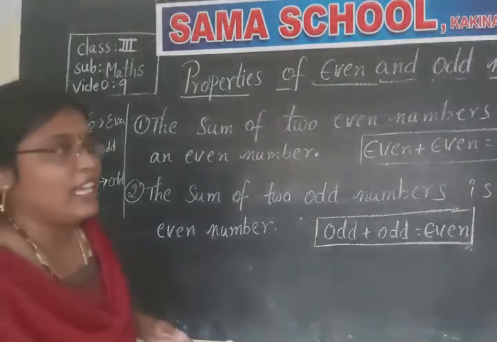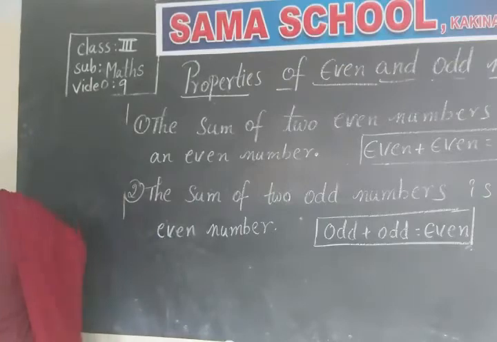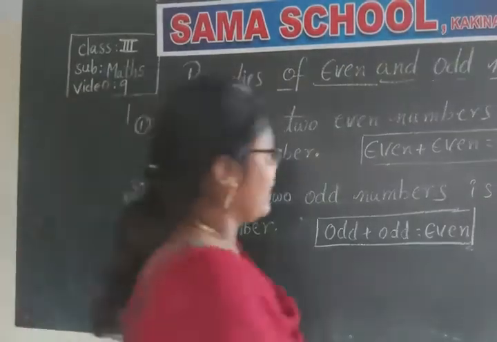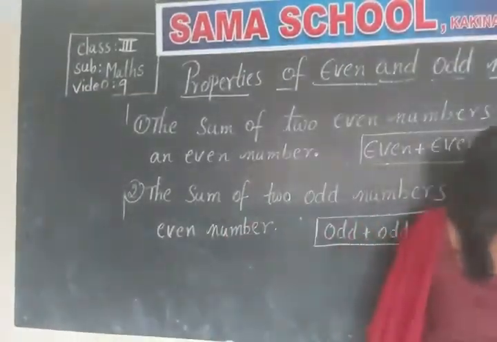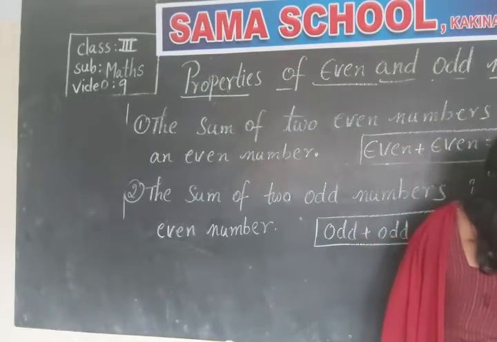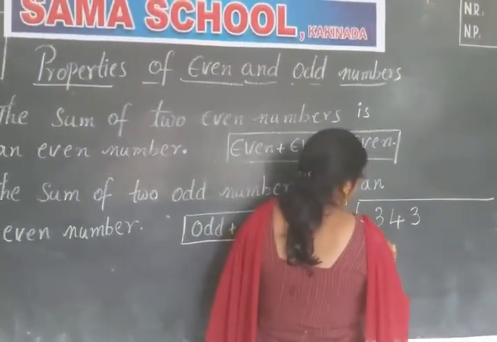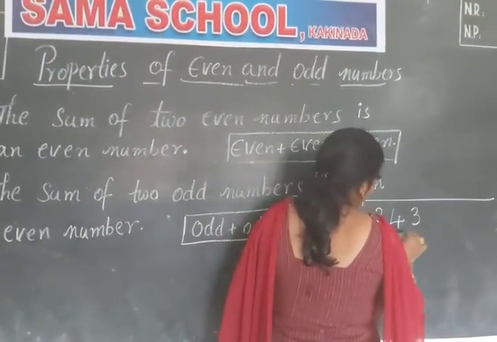Okay, let's see some more examples, children, of this kind. See here we write 343 plus 556.